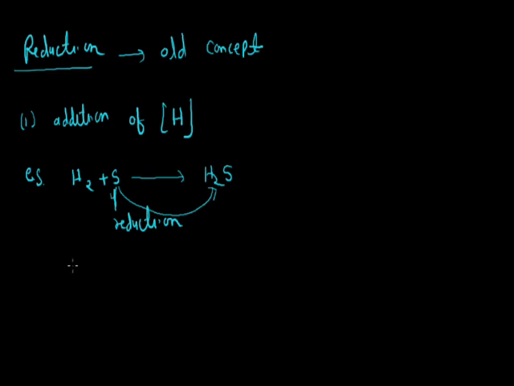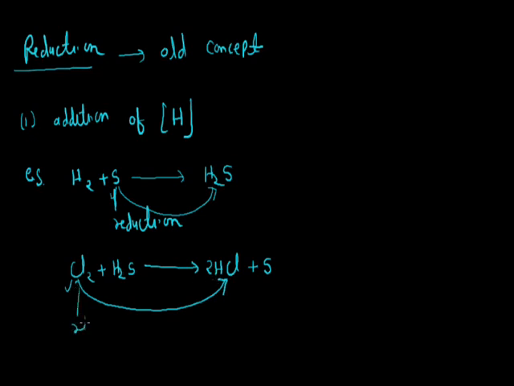And we have the example of Cl2. It reacts with H2S, and after the reaction it gives the products HCl plus sulfur. In this reaction, on the left hand side Cl2 does not contain any hydrogen atom, but after the reaction it forms HCl, and in HCl, Cl has a hydrogen atom. So in this reaction we can say that reduction takes place of Cl.